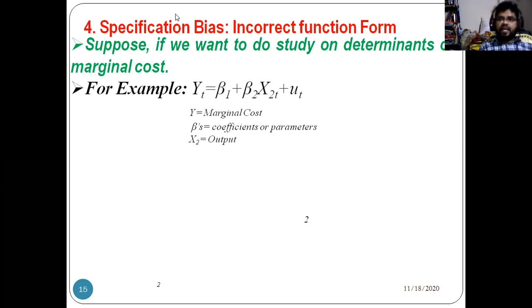Then, for example, if you take Yt equal to beta 1 plus beta 2 X2t plus ut. Here, Yt is the marginal cost. Beta 1 is nothing but the constant, and the betas are coefficients or parameters. X2 is nothing but output, right? Ut is nothing but the error term, right? So, is this a correct model? Is it an incorrect model or a correct model?